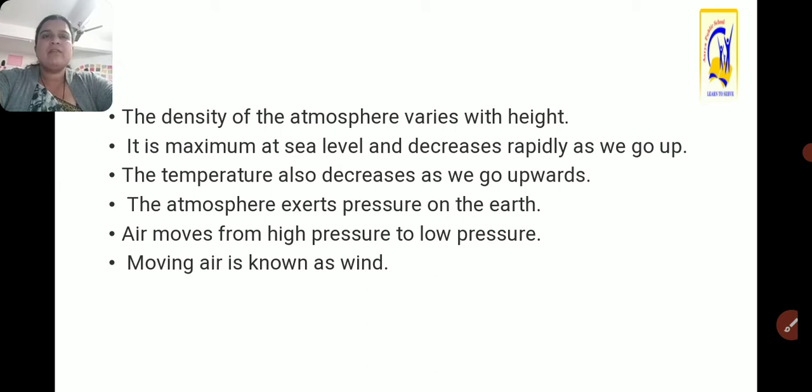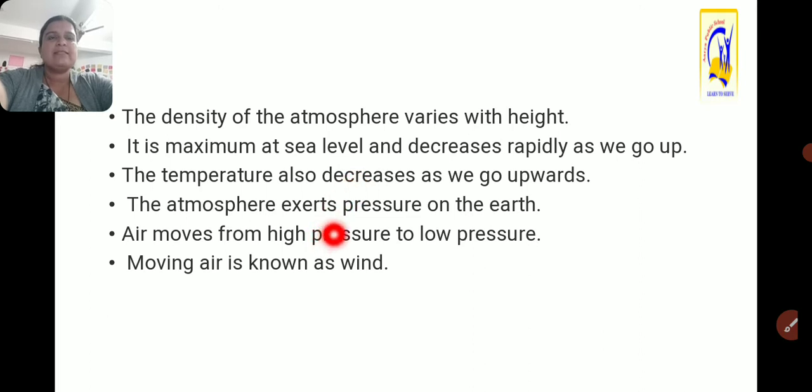Near the sea level it is maximum, and as we go high from the ground, the density of the atmosphere decreases rapidly. The temperature also decreases as we go upward. On the mountains especially, we feel cool because temperature decreases with height.